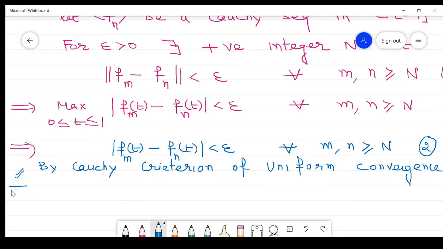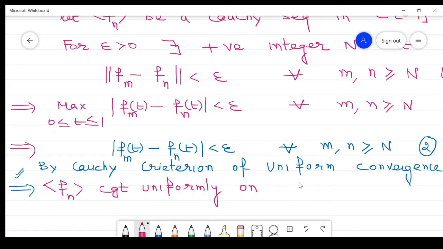So by that criterion, this sequence f_n converges uniformly on the closed interval [0,1], right?